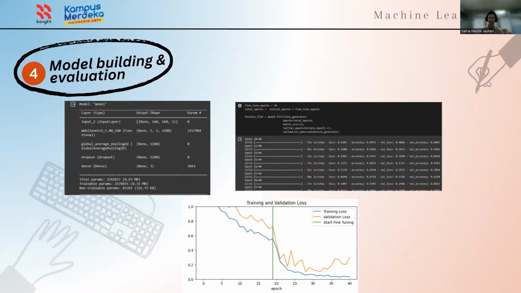And this is when we build and evaluate our model. We can see in the left corner image, we added 3 more layers to enhance the performance of the pre-trained model SSD MobileNet v2: global average pooling, dropout, and dense layer. And next to it is an image of when we train our model using our dataset.